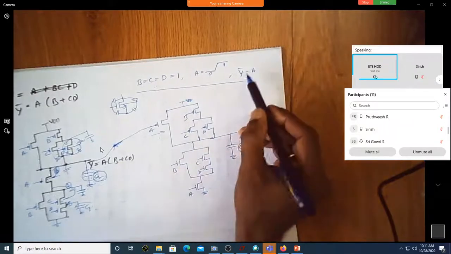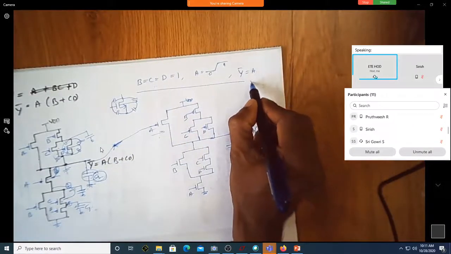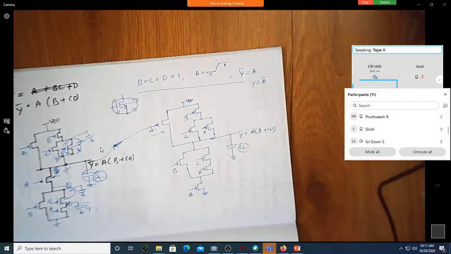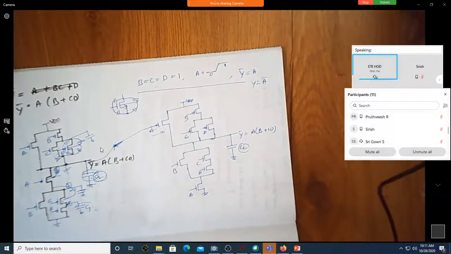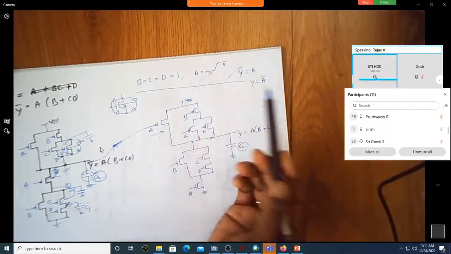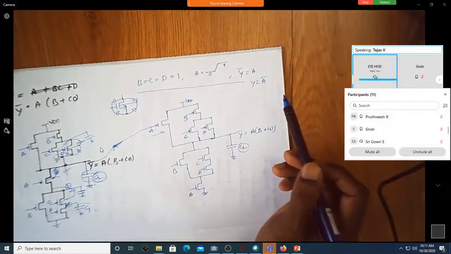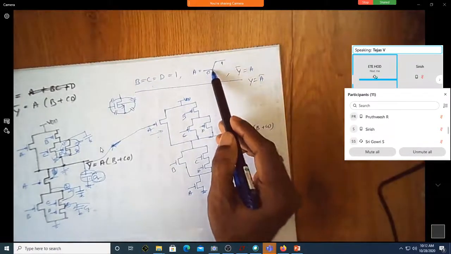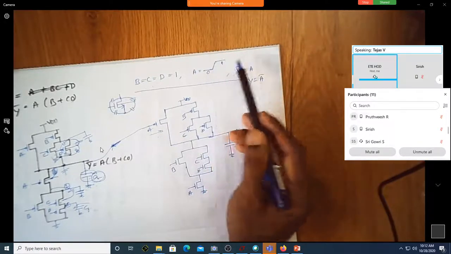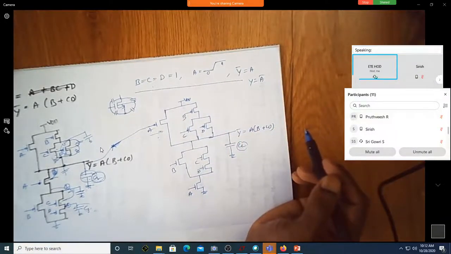So can I simplify this to y bar is equal to A, or y is equal to A bar? Is the output the inversion of input A? If input A is 0, your output should be 1. Correct? Whenever the input A goes high, does the output go low?